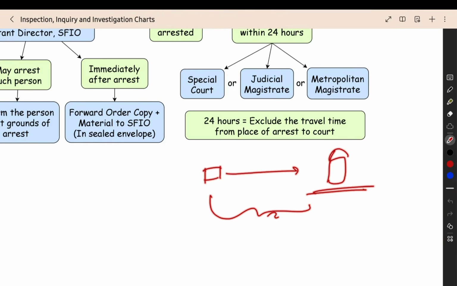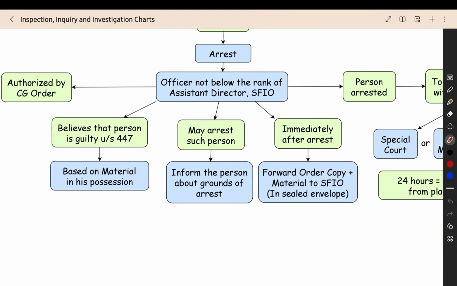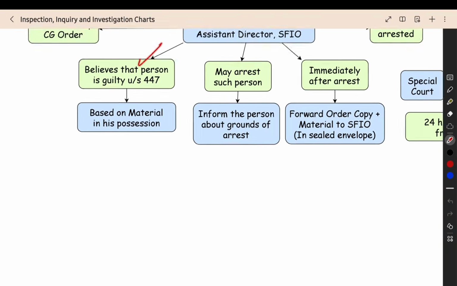The timing for travel between these two places will be excluded. It will not be counted in the 24 hours. Then why will they arrest? They will arrest when they have some reasonable ground to believe that the person is guilty under section 447.